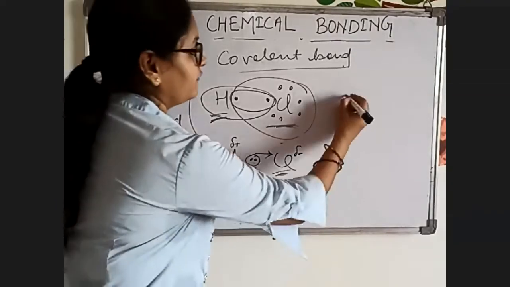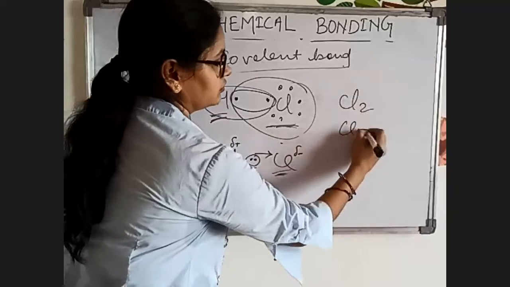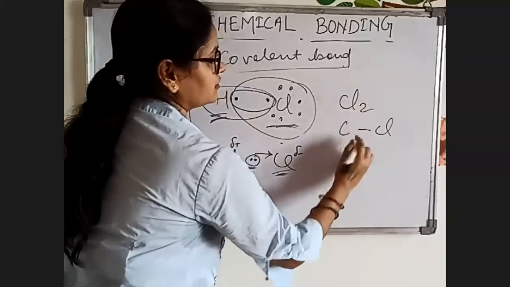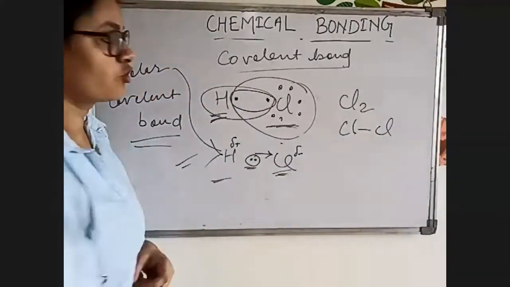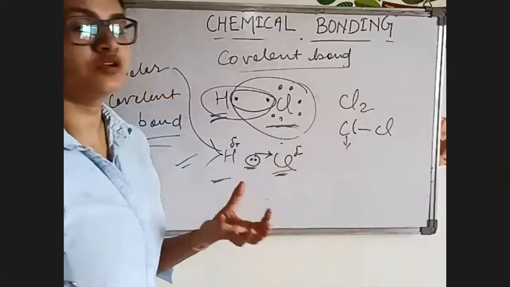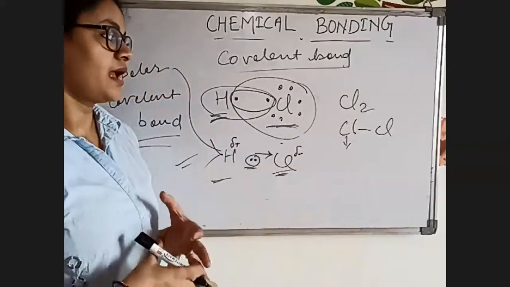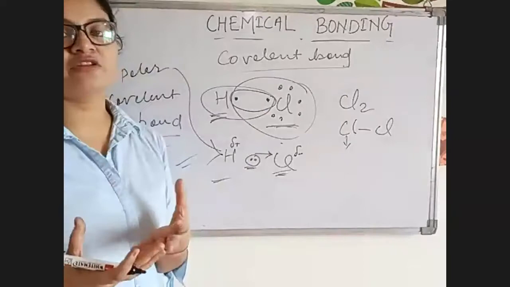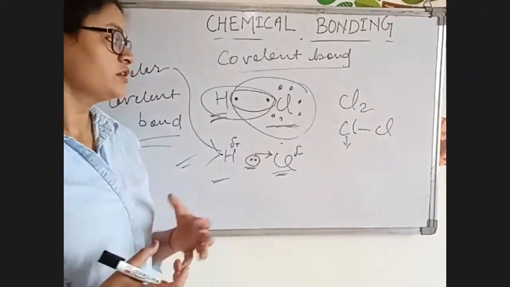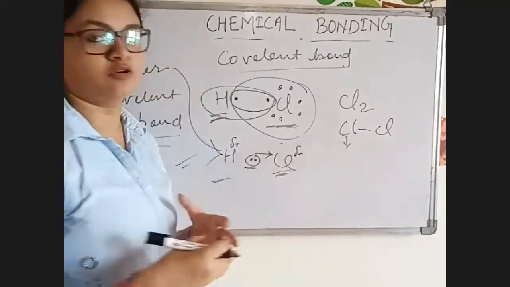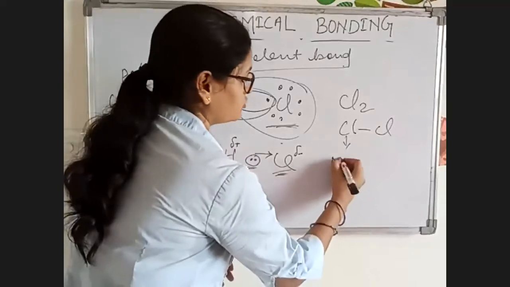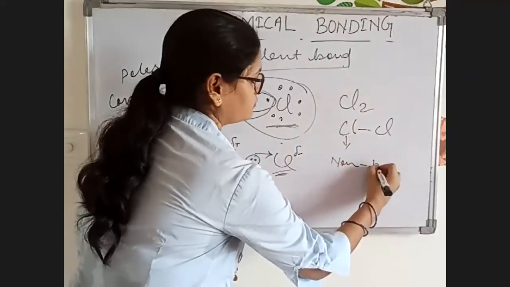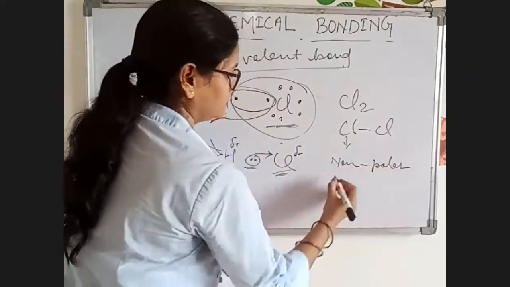But when both the atoms are the same, it is known as non-polar covalent bond, because the net difference of electronegativity is 0. So the pull of the electron will not be possible. So this is known as non-polar covalent.